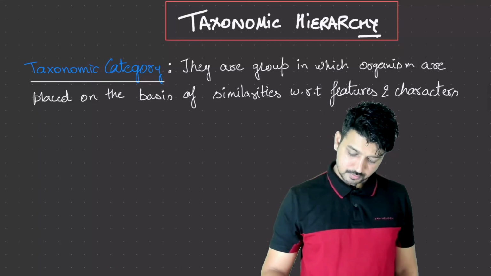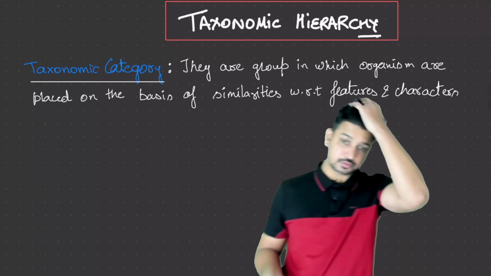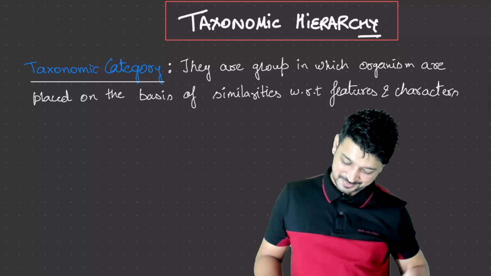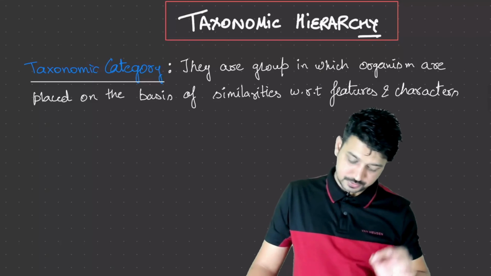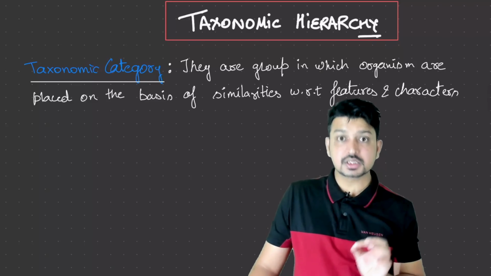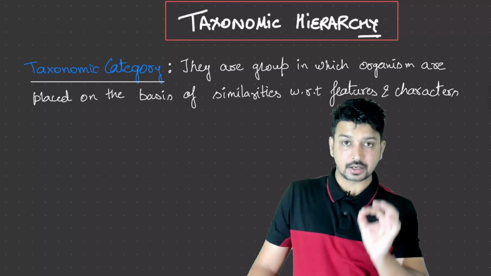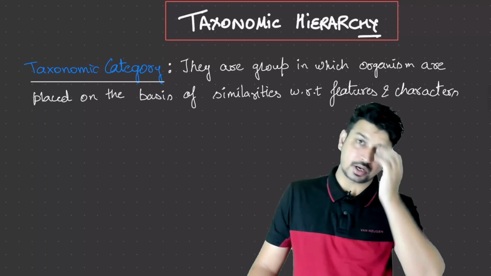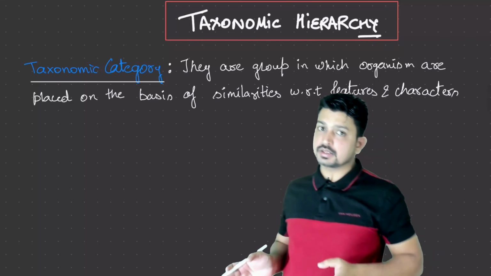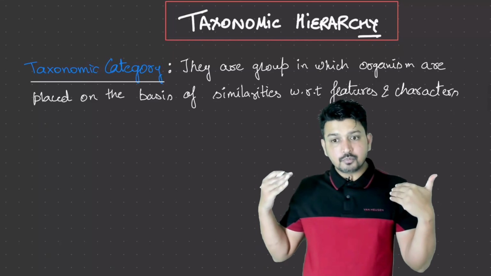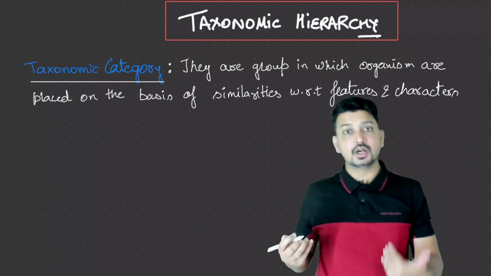This is basis. The spelling is right, but the system is saying the spelling is wrong, so let it be. They are a group in which organisms are placed on the basis of similarities with respect to the features and characters. This is what we call the taxonomic category, right? So by understanding this taxonomic category, the main definition came into the picture, that is our taxonomic hierarchy.